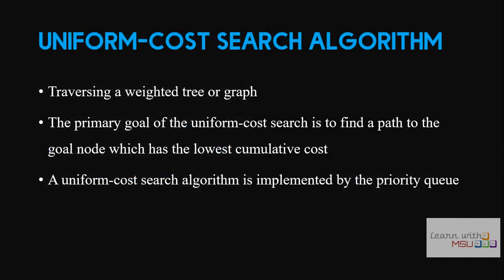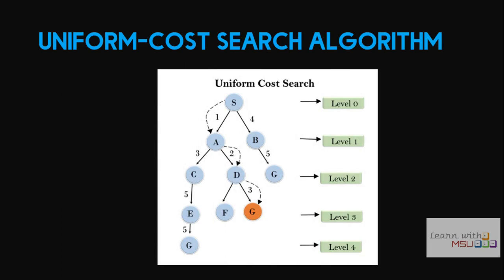And then slightly we are moving from uninformed to informed. So the latest technique is uniform cost search. We have to traverse the nodes by using a weighted graph. So we are given the weight values. With respect to the weight value, we search from S. The least node is A, because its cost is only 1. And from A we visit D, and from D we visit G. So depending upon the cost value we are visiting. So we are using a priority queue. Since we are using the cost value, you can't directly state the time complexity and space complexity clearly.